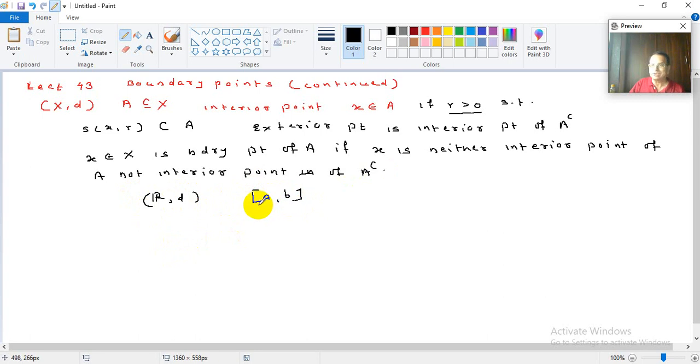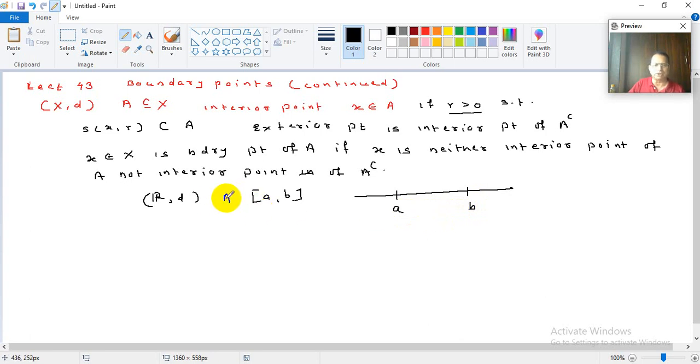Because a is not an interior point of the closed interval [a, b], neither is b. कारण काय, आपण समजा डायग्राम काढली तर हे समजा तुमचं a b असं क्लोज्ड इंटरवल आहे. If I take any r greater than 0 and draw an open interval around a, it will not be entirely inside the closed interval. Same story for b. So b and a are not interior points of the set, the closed interval [a, b].